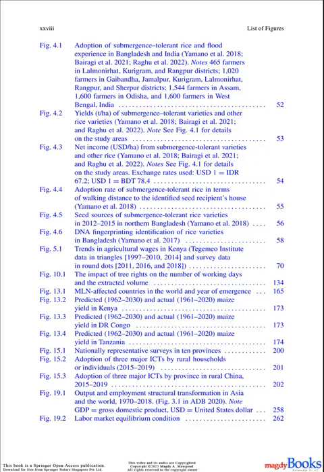Figure 15.1. Nationally representative surveys in 10 provinces. Figure 15.2. Adoption of 3 major ICTs by rural households or individuals, 2015 to 2019. Figure 15.3. Adoption of 3 major ICTs by province in rural China, 2015 to 2019. Figure 19.1. Output and employment structural transformation in Asia and the world, 1970 to 2018. Figure 3.1 in ADB 2020. Note: GDP equals gross domestic product, USD equals United States dollar.